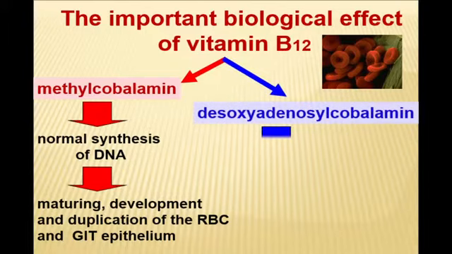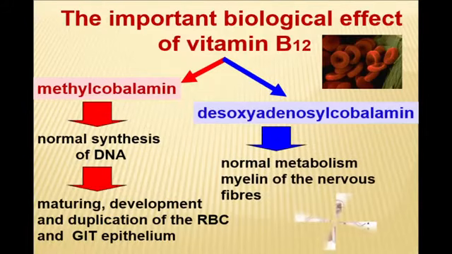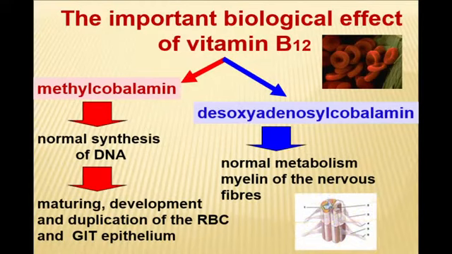The other part of vitamin B12 is presented as deoxyadenosylcobalamin, which controls normal metabolism of myelin of the nerve fibers. This scheme shows you the main problems of a patient with vitamin B12 deficiency. First of all, it is a problem with hematopoiesis, a problem with the gastrointestinal tract, and the nervous system.